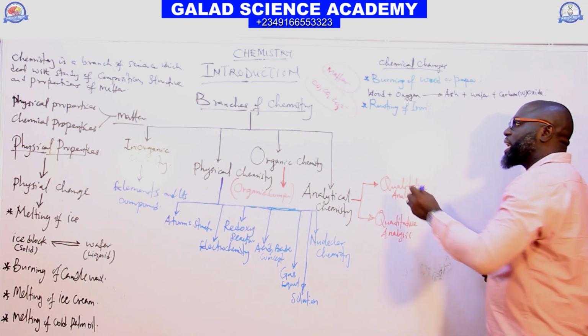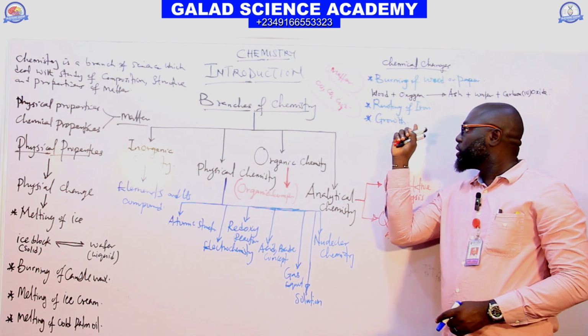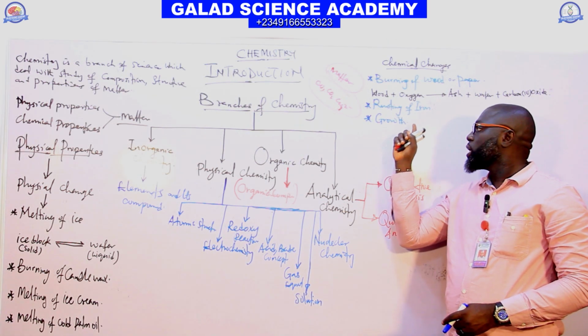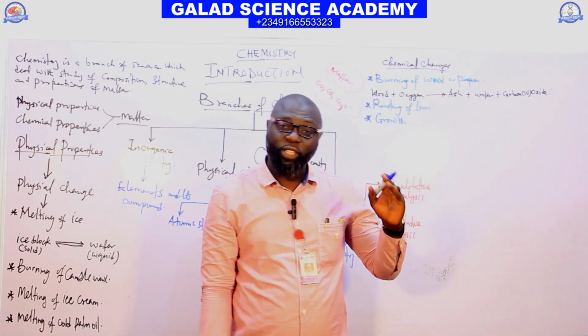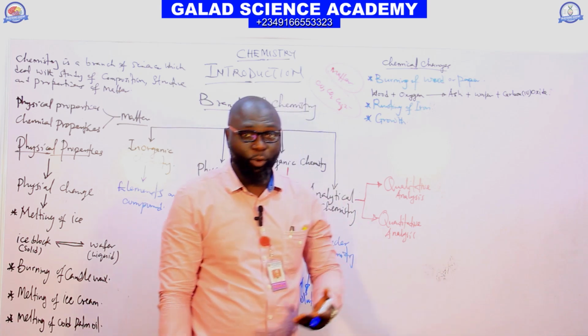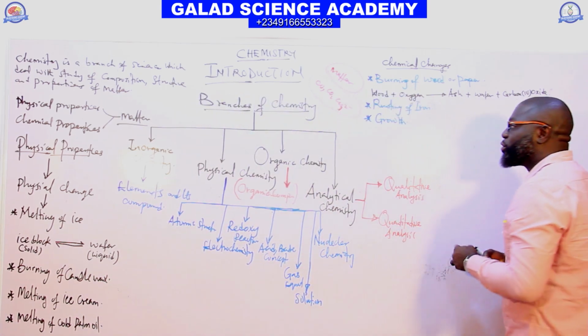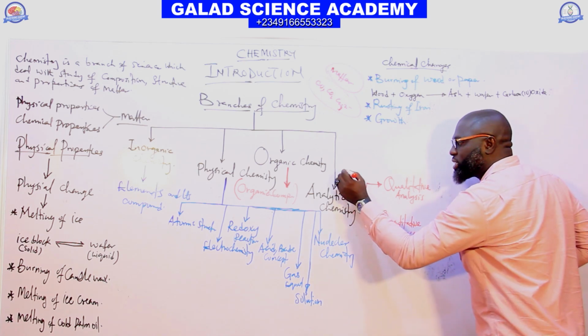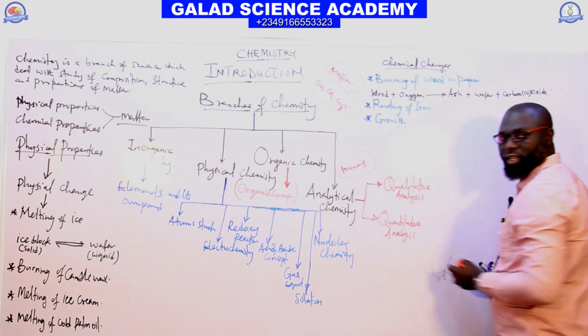Another example of chemical change is growth. The definition of growth in biology is an irreversible increase in size. Look at the definition of growth: irreversible.